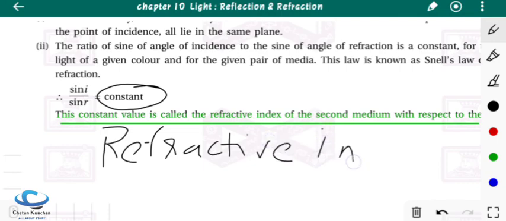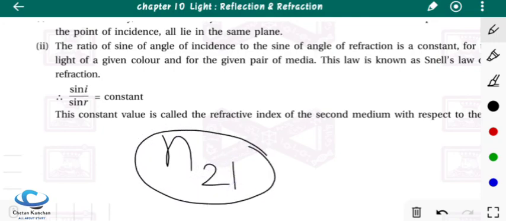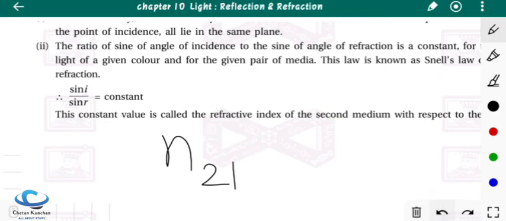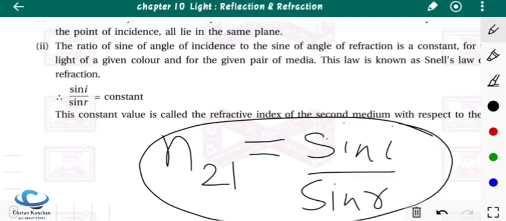And the refractive index value of medium 2 with respect to medium 1 can be represented in this way: eta 21. Eta 21 means refractive index of medium 2 with respect to medium 1. So this formula can be written in this way: eta 21 is equal to sin i upon sin r. This is Snell's law of refraction.